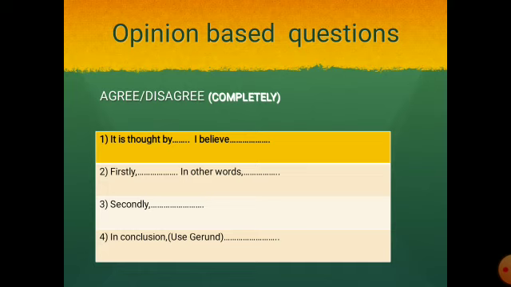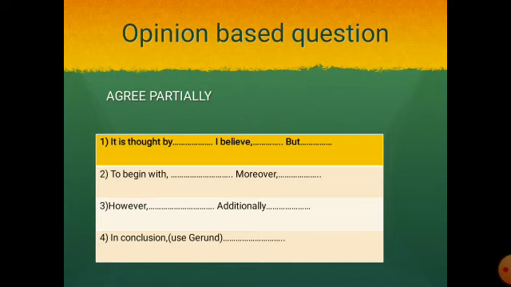Gerund is nothing but a word made up of verb plus ing, which is not used as verb. In fact, it is used as noun. For example, I am cooking food right now. So here cooking is used as a verb. But if I say cooking has helped me burst out stress, here cooking is used as a noun. I hope you understand. Don't worry, I'll be making a video on gerund very soon.